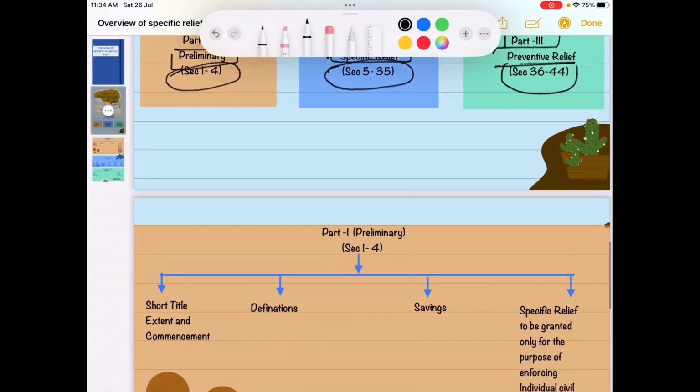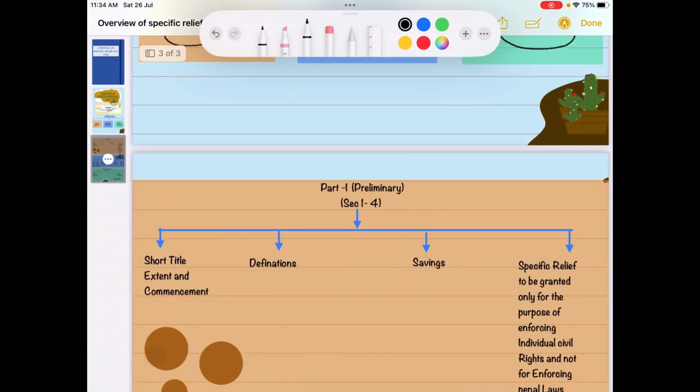Now let's open another layer of part 1, that is the preliminary part, covered from section 1 to 4. Section 1 talks about short title, extent and commencement. Section 2 talks about definitions. Then section 3 is about savings, which saves two things: first, the relief provided under the Indian Contract Act, and second, the enforcement of the Indian Registration Act.